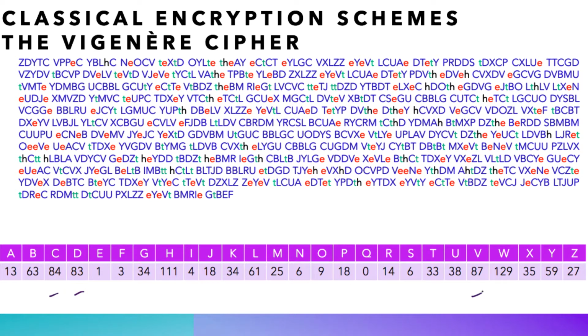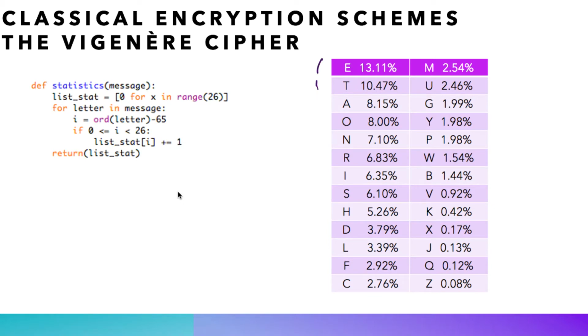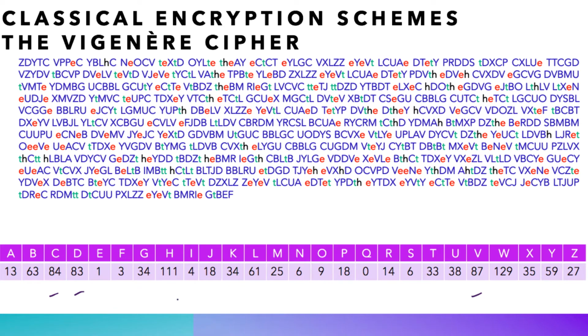Let us now get back to our frequency analysis table, from which we see that C, D, and V are the most frequent letters after W and H. Now, from our famous table of frequencies of the English language, we know that the most frequent letters after E and T are A, O, and N. Thus, C, D, and V are probably A, O, or N.